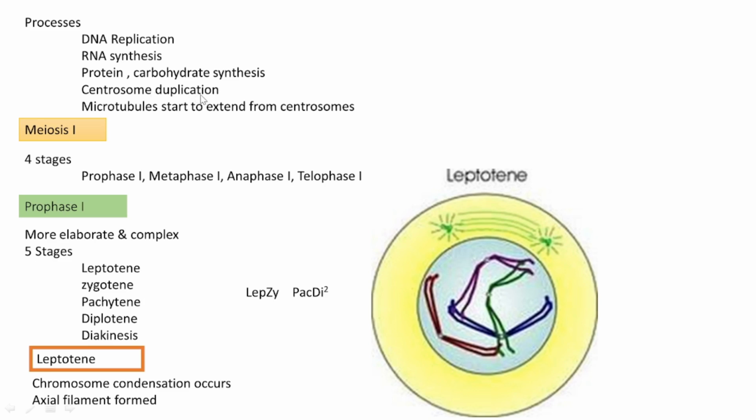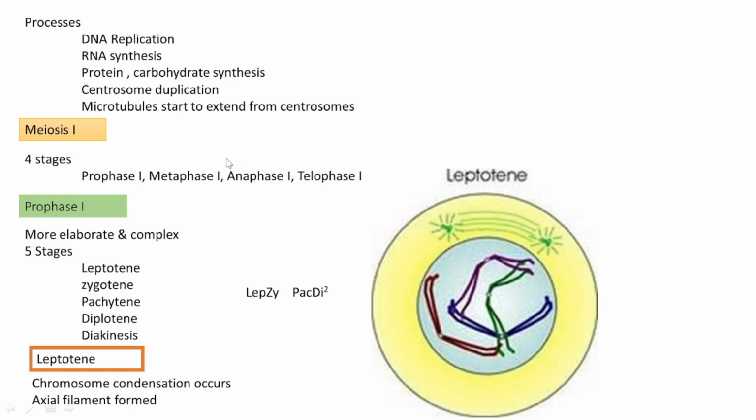We have learned during the mitosis class itself that duplication of the centrosome is very necessary to begin the development of the mitotic spindle. So that also finishes during this pre-meiotic interphase, and microtubules also start to extend from the centrosomes. These are the main changes that happen during the pre-meiotic interphase.